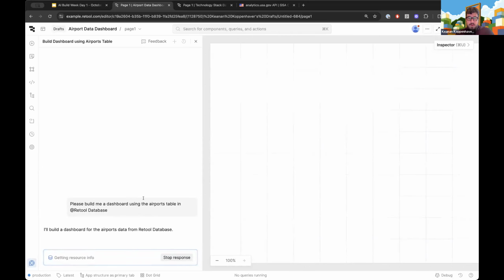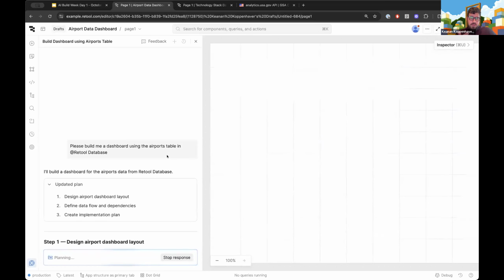But again, any of those queries that it's going to run, any of those exploratory searches, it's going to flag to me first and say, do you want to approve this, et cetera. So you can really keep a pretty tight leash on that if you don't want it to go exploring through your whole database. Cool. So we'll let that run for a second. We get to some of these other ones.